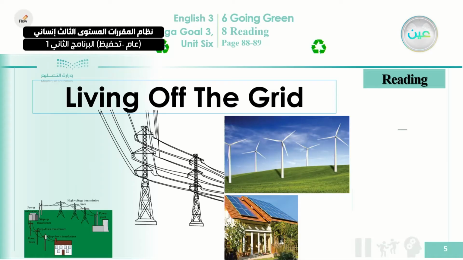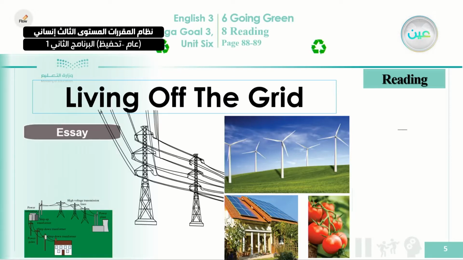Okay, we call this a windmill, and here we can also see the solar panels that they can use, whether to make use of the wind to generate electricity, or they can use the sun to generate electricity as well. Also, they plant some vegetables and fruits on their own.